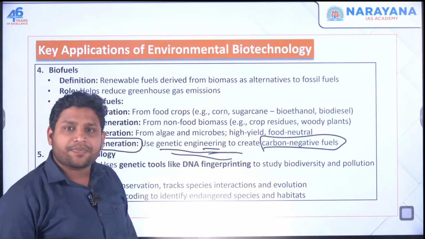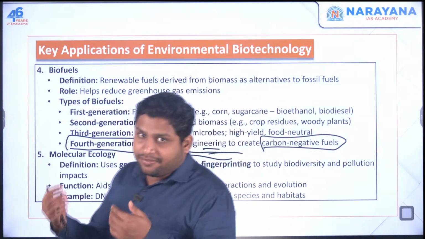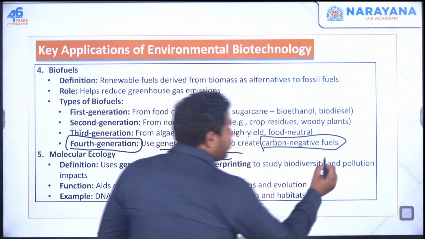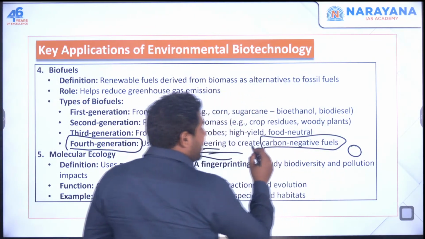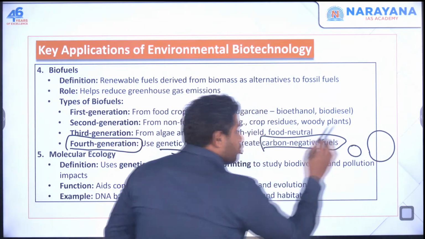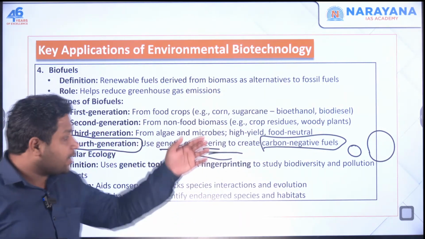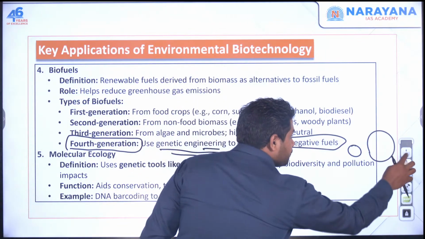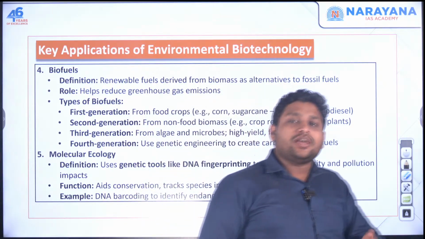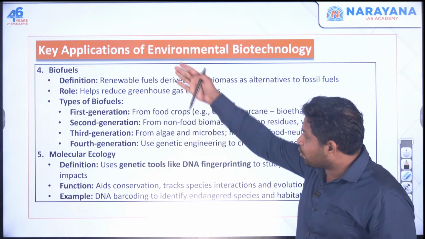Carbon negative means whatever carbon is getting emitted when you are burning these fuels, let's say this carbon is of this much amount, then the carbon it is actually absorbing will be this much. So they absorb more and emit less. That's why it is a carbon negative fuel. Clear? I'm saying this biofuel is one of the examples of our environmental biotechnology. Okay.